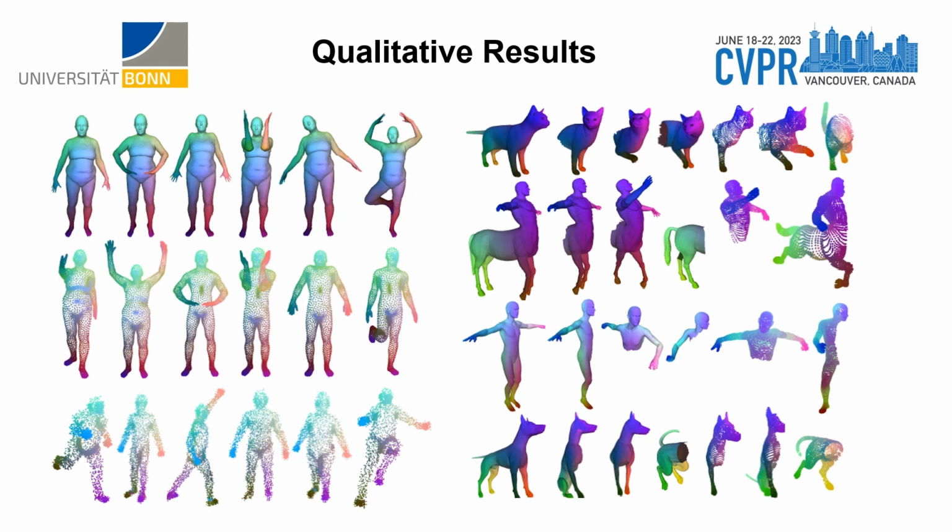Finally, we show some qualitative results obtained from our method for non-rigid matching of 3D shapes represented by both meshes and point clouds. We observe that our method can produce high-quality matching results even for noisy and partial point clouds. We believe our work would inspire follow-up works in the context of multimodal learning of 3D shapes.